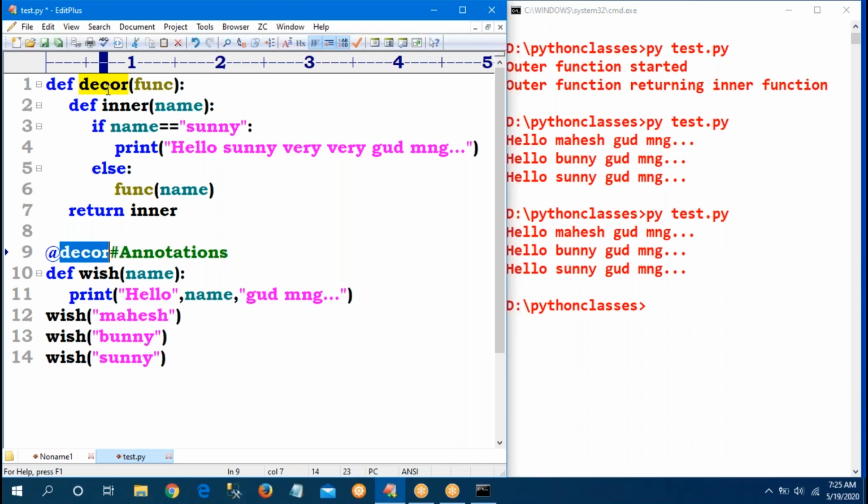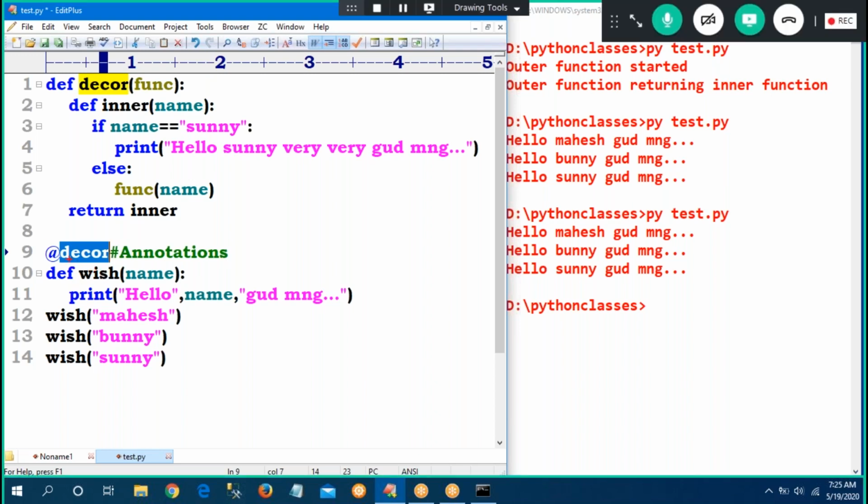Internally, the PVM will pass this wish as an argument to the decor function. Remember, sir, this is internal logic; Python takes care of everything. So the decor function will be executed automatically, not the wish function directly, because of this annotation.